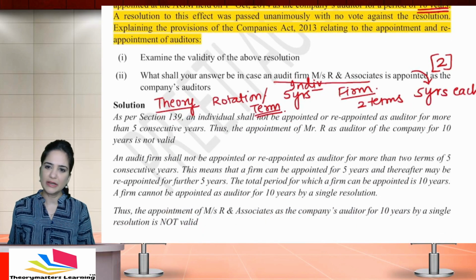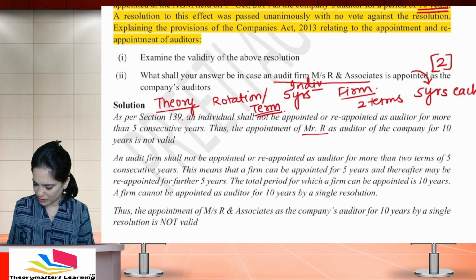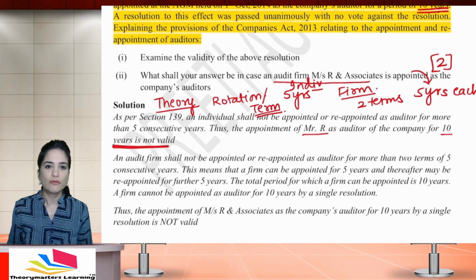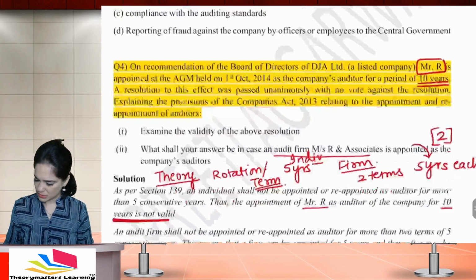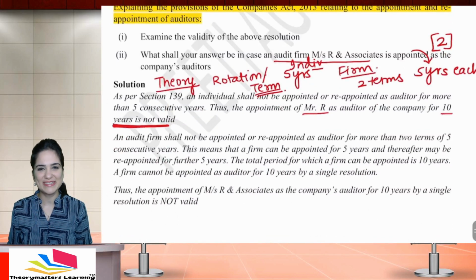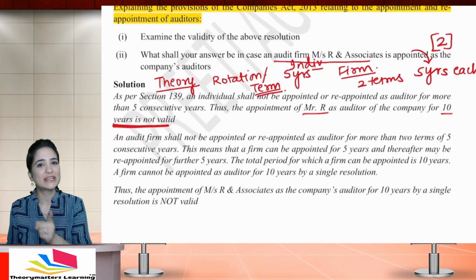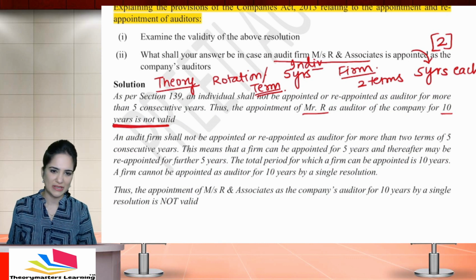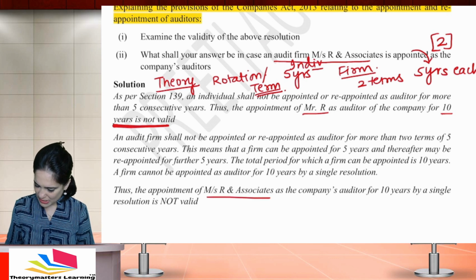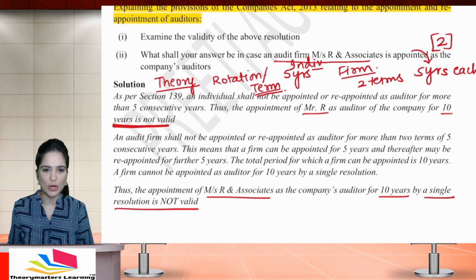Is the above resolution valid? No, Mr. R cannot be appointed as an auditor of the company for 10 years. It is not valid because he is an individual. How can he be appointed for 10 years? Okay, if it is a firm, then he can be appointed for 2 terms, but he cannot be appointed for 10 years in 1 resolution. So we will have to pass a resolution appointing him for 5 years and then pass another resolution for appointing him for another term of 5 years. So we will pass separate resolutions for the 2 terms of 5 years each. So appointment of R and Associates for 10 years by a single resolution is not valid.